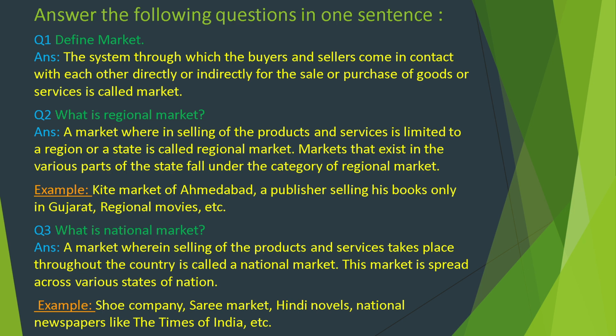Question number 3. What is national market? A market wherein selling of the products and services takes place throughout the country is called a national market. This market is spread across the various states of the nation. For example, shoe company, sari market, Hindi novels, national newspaper like the Times of India, etc.